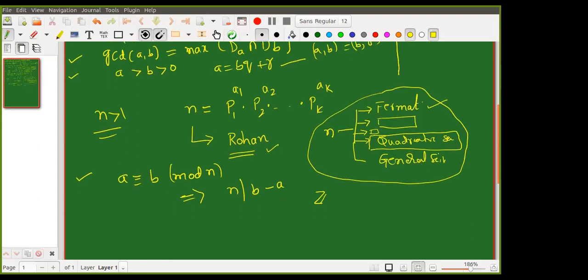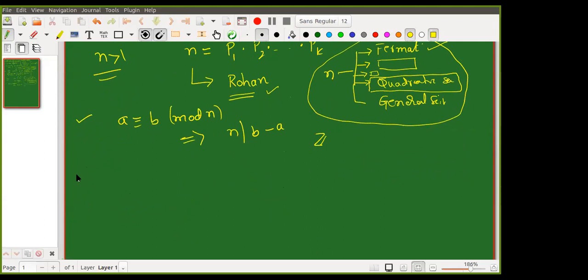Then we introduced the main theorem in this. What is the main theorem we proved? We stated it here. Anyone? We ended with that theorem: Fermat's little theorem. What does Fermat's little theorem say?